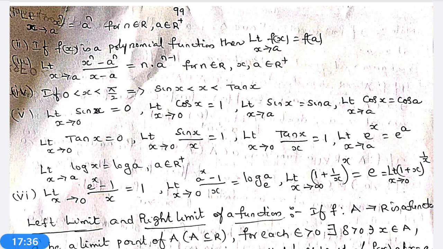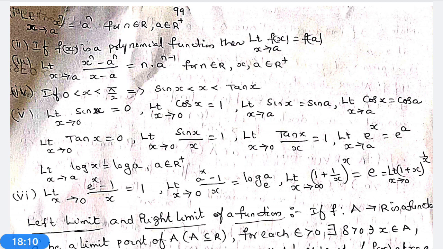Now, if 0 less than x less than pi by 2, then sin x less than x less than tan x. The x lies between 0 and pi by 2, then x lies between sin x and tan x. Limit x tends to 0, sin x is equal to sin 0, because sin x is a polynomial function, cos x is a polynomial function, exponential function is a polynomial function, logarithmic function is a polynomial function. So many are polynomial functions.